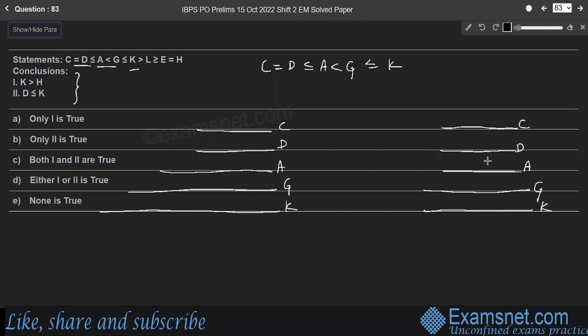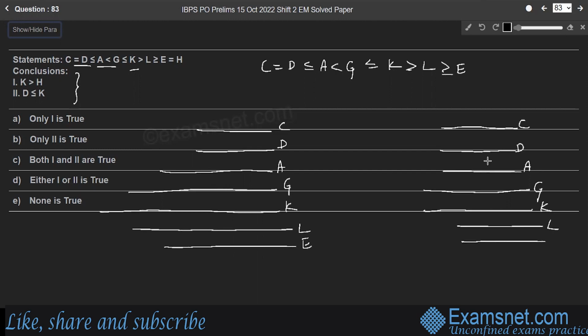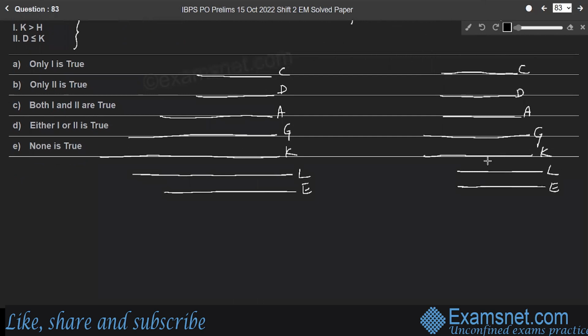And K greater than L. In both the cases, K is greater than L. And L greater than or equal to E. So there is a line E, smaller than L, so L greater than E, or L is equal to E, right? And E is equal to H. E is equal to H in both the cases, right?